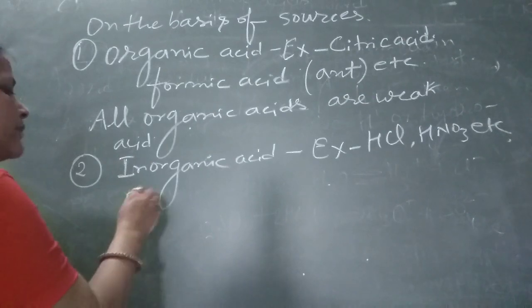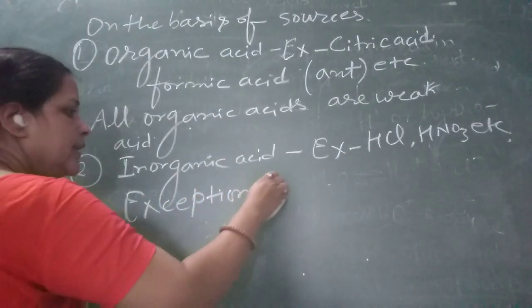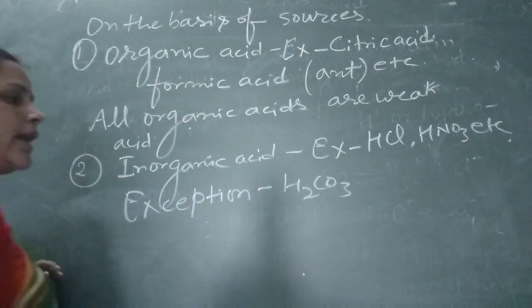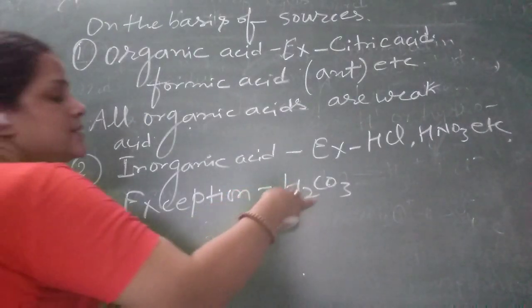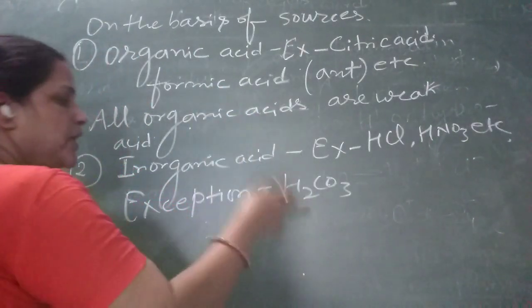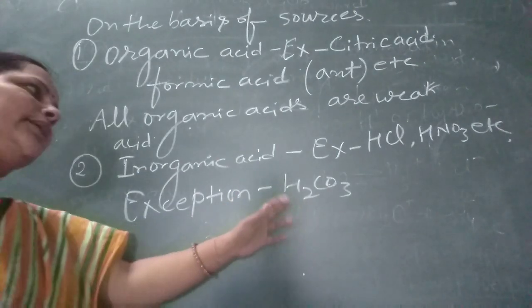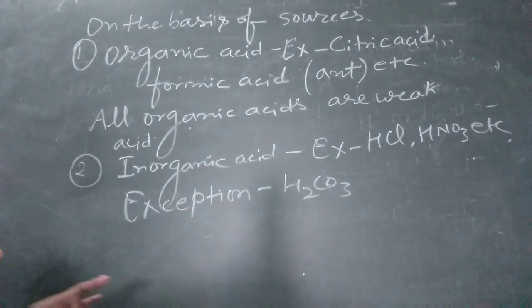The exception is carbonic acid. Although carbonic acid contains hydrogen, carbon and oxygen, it is not an organic acid, it is an inorganic acid. And it is a weak acid, but it comes in the category of inorganic acid.